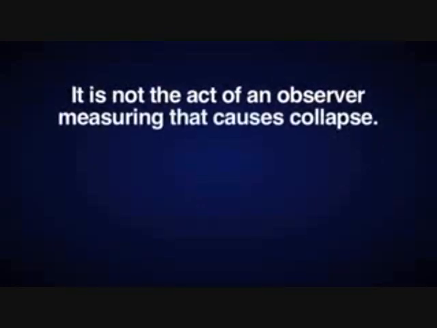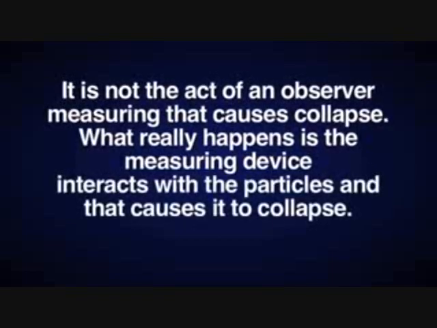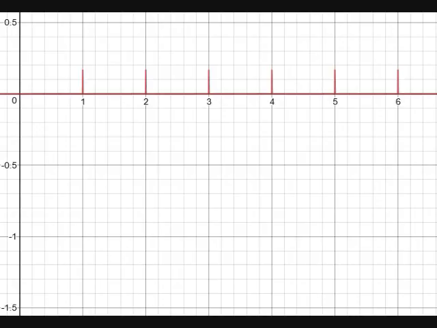That's correct. Collapse is caused by a measuring device. However, collapse is not something that happens to a particle. Collapse is something that happens to the wave function. Here, look at this plot. It's supposed to be a rough plot of the wave function or probability distribution of a fair six-sided die. Each side has a probability of 1/6.